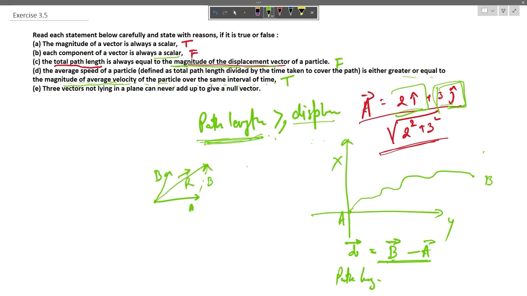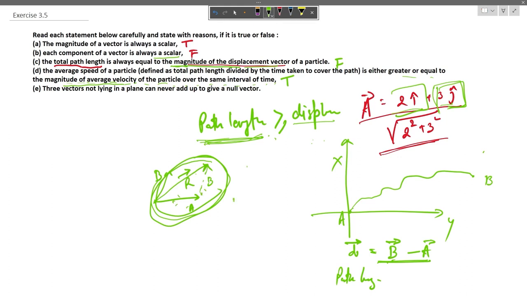Now for this set of three vectors A, B and R to add up to 0, the direction of R must be from point B to point A. Since R is the resultant of the vector addition of A and B, to make the summation of the three vectors equal to 0, we need to have minus R, and that will only be possible if all three vectors are lying in the same plane.